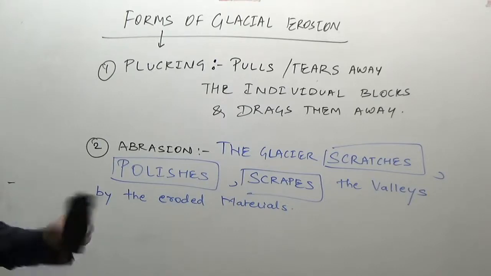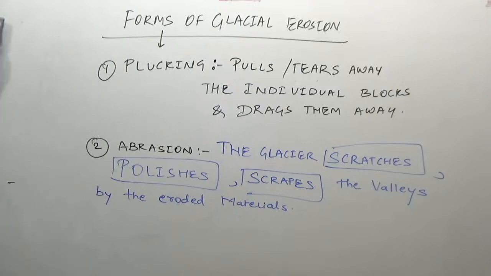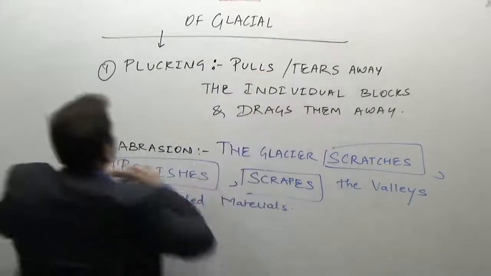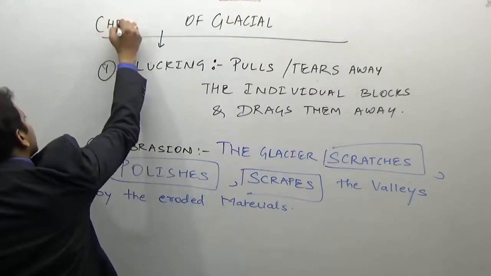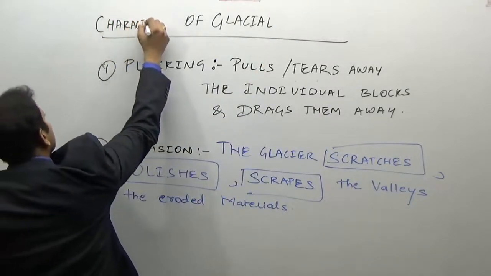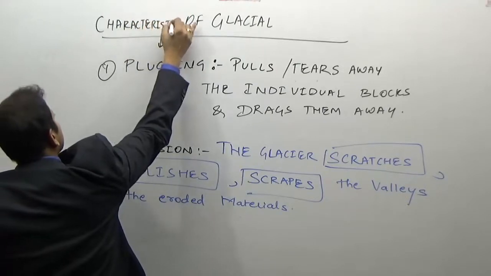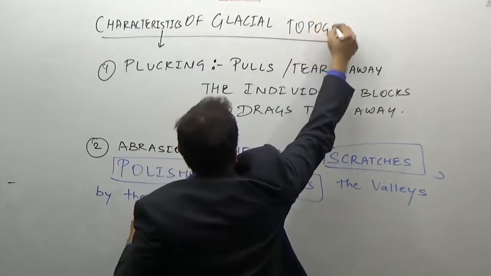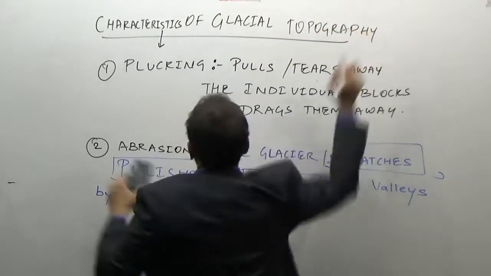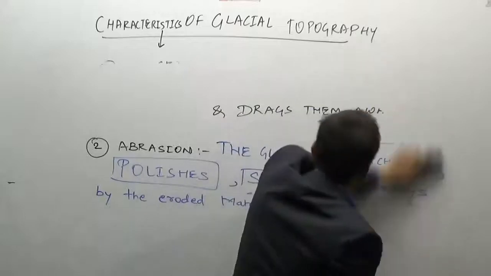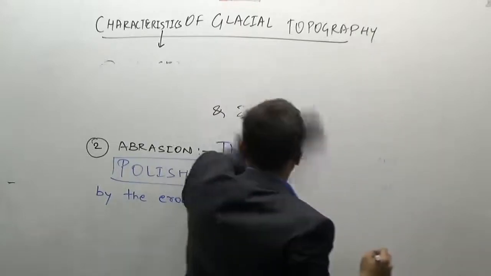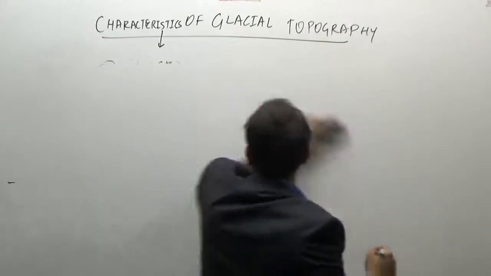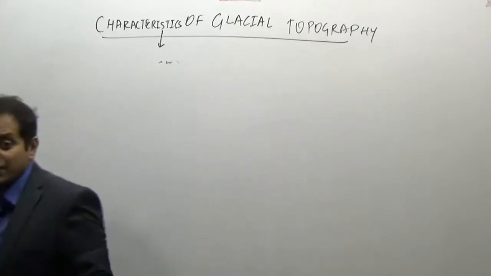So what are the characteristics of a glaciated topography?